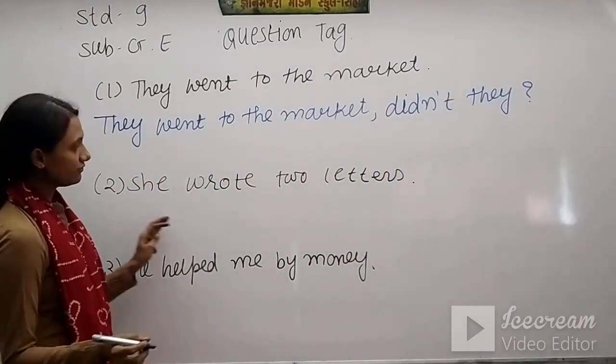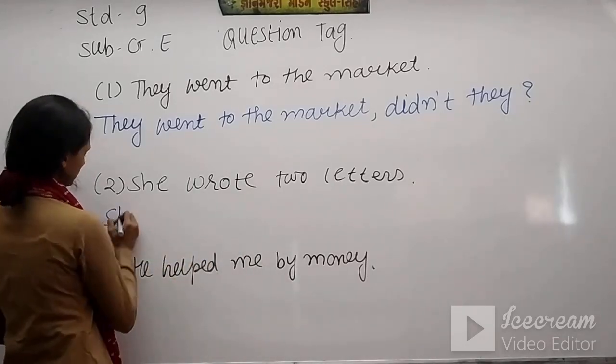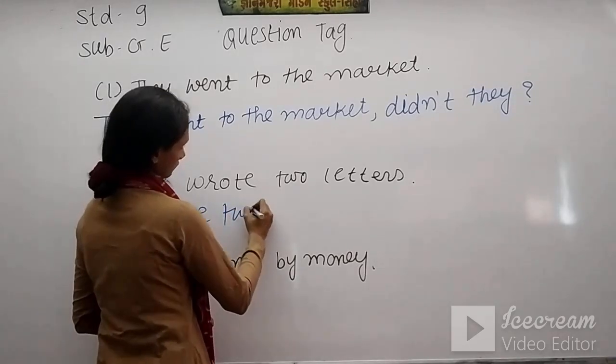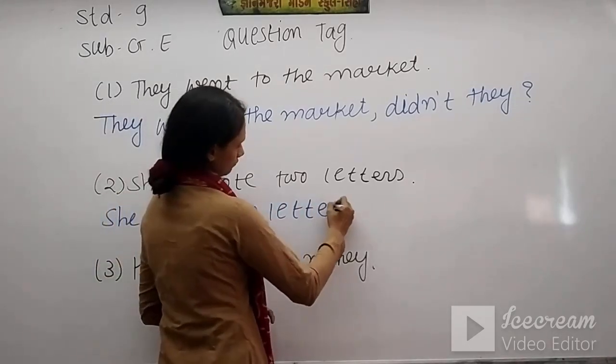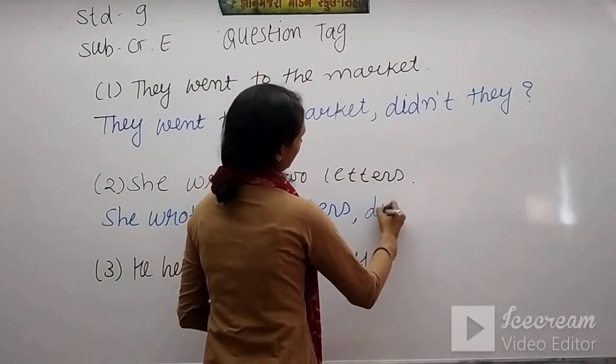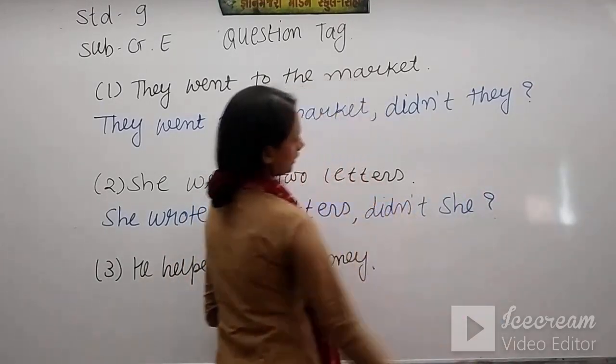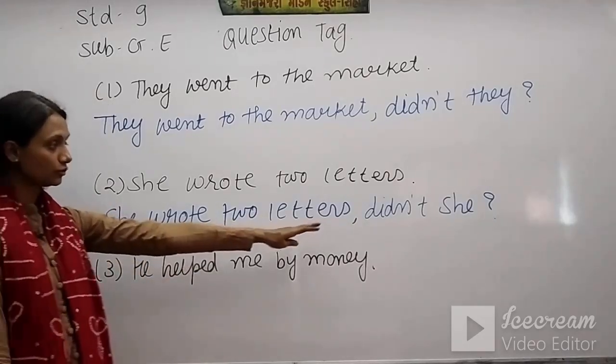Second is she brought 2 letters. Comma. Again here we have simple past tense. So didn't she?